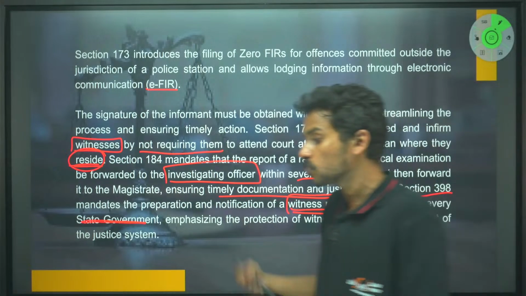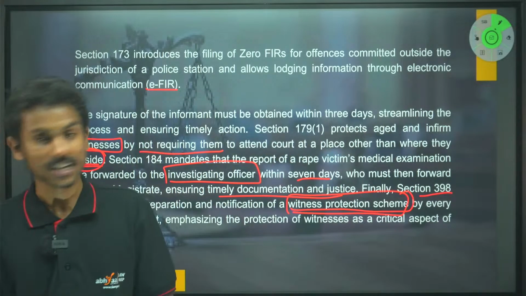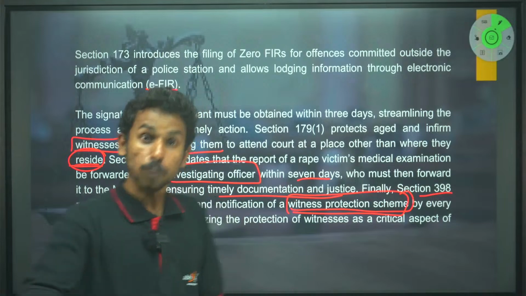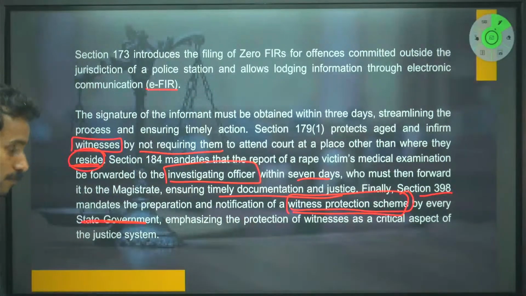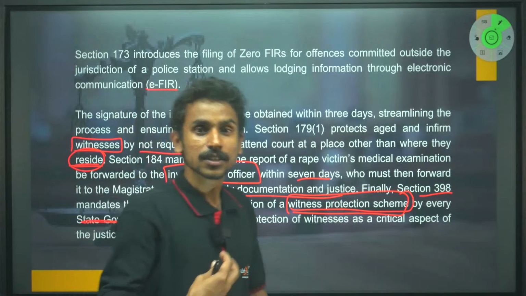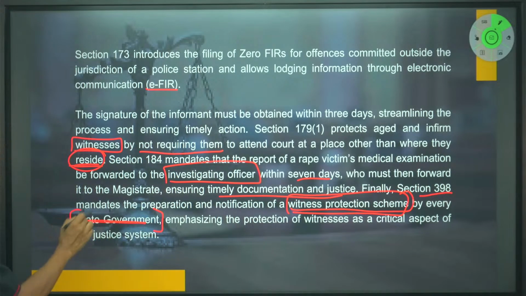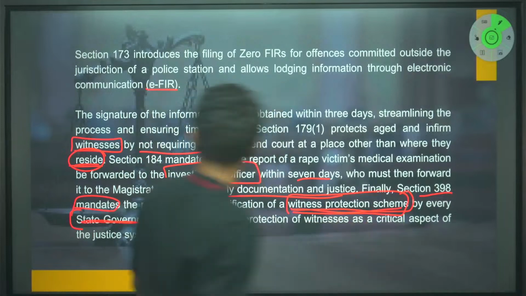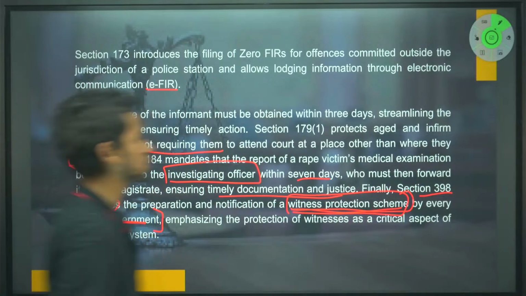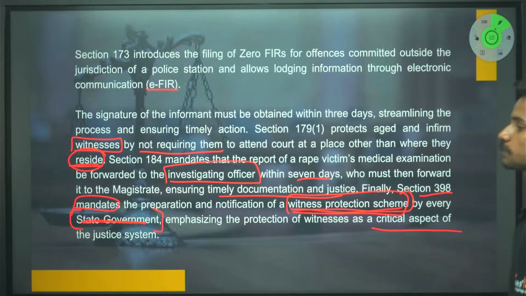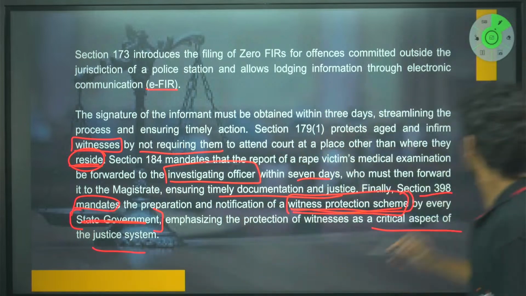Usually people are not willing to be witnesses in a case. So to protect them, to provide them with that surety, with that confidence, the state governments have to do what? They have been mandated to make witness protection schemes, right? Emphasizing the protection of witnesses as a critical aspect of the justice system, right?